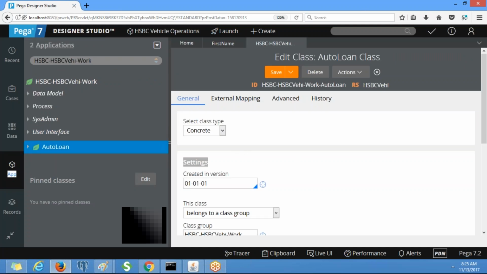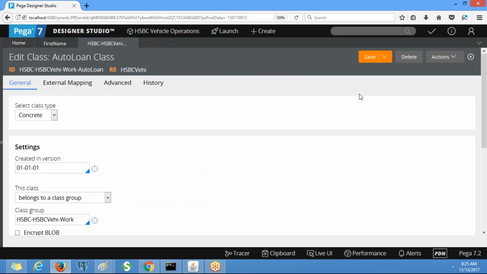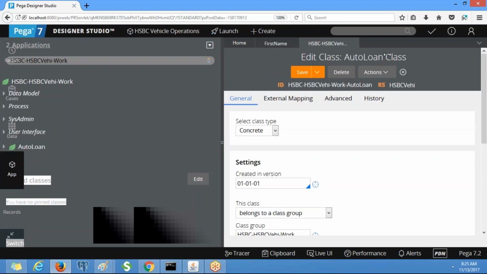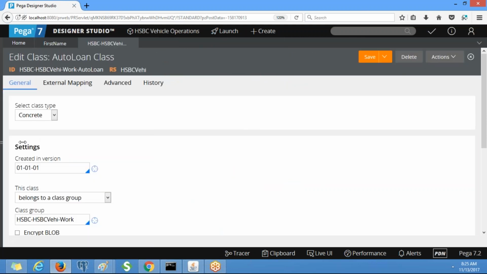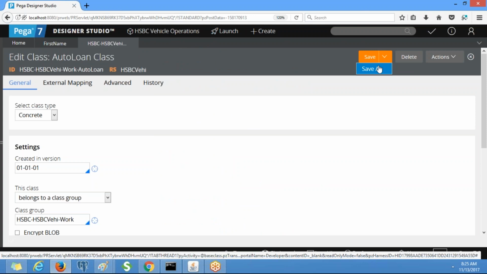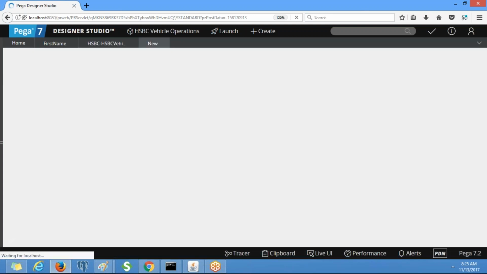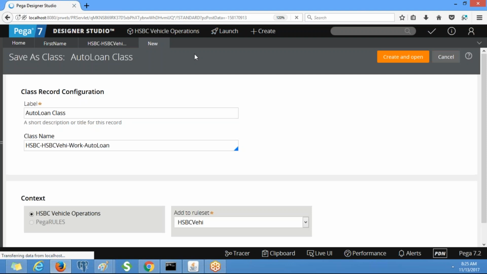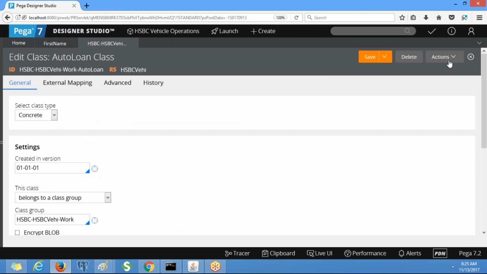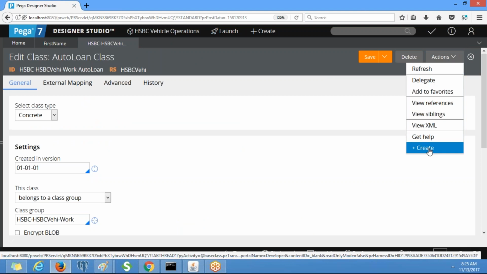Now similarly, I am going to create one more class called home. Save as. Otherwise, we can create a class from here: Actions, create.